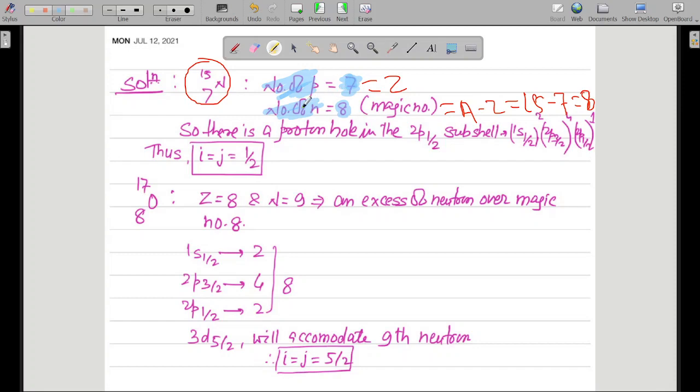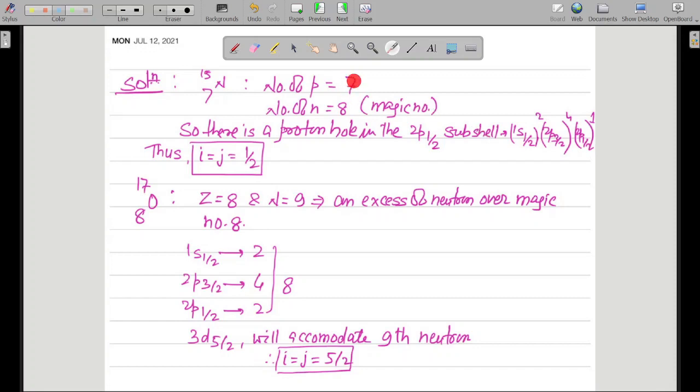So there is no need to write the nuclear configuration of neutrons, because the neutron number is already a magic number. You only have to write the nuclear configuration of protons, because the proton has a hole. Why does it have a hole? Because the total number of protons is 8 minus 1, one deficit of the magic number. So there is a proton hole in the 2p half subshell.